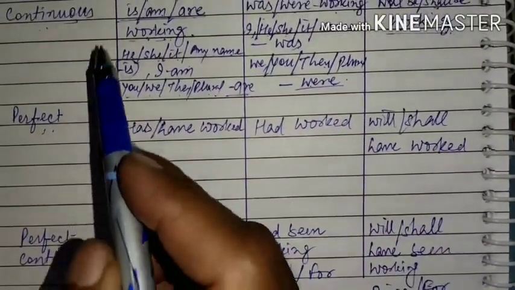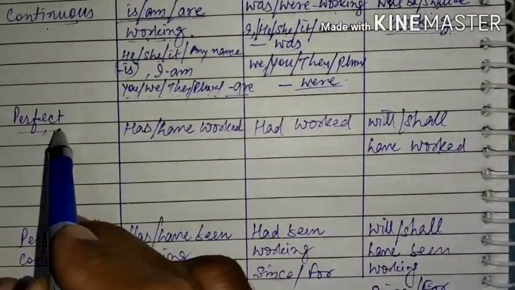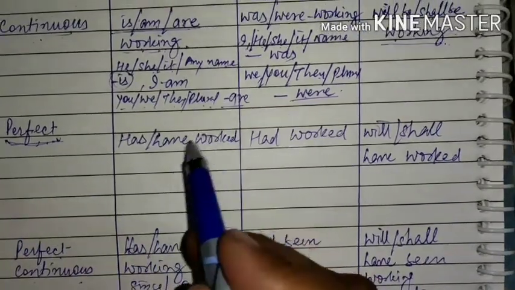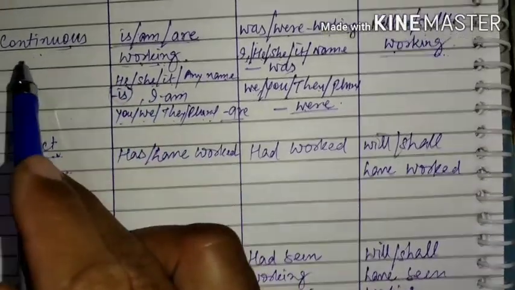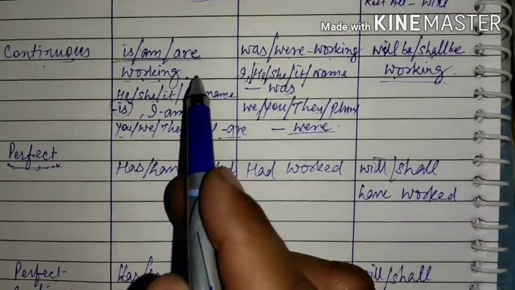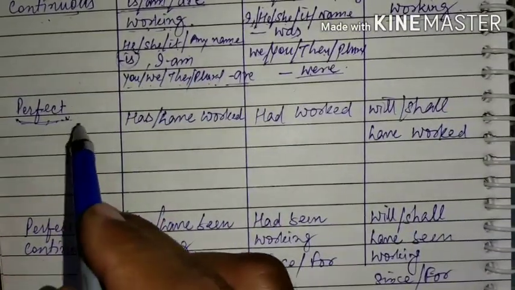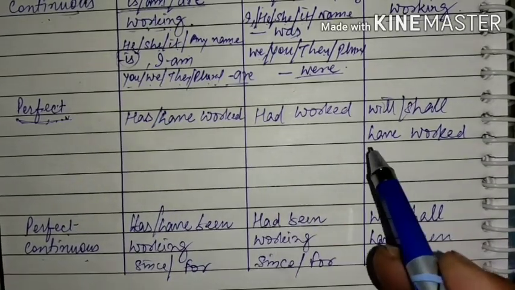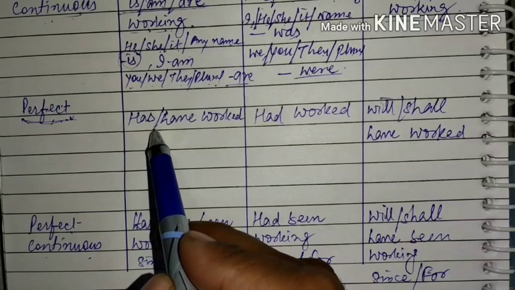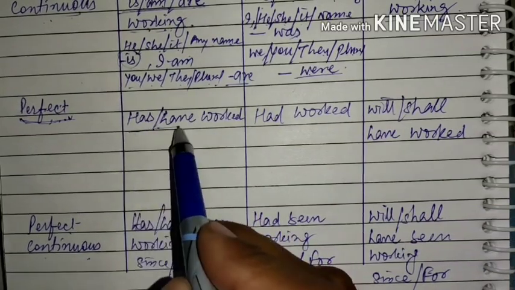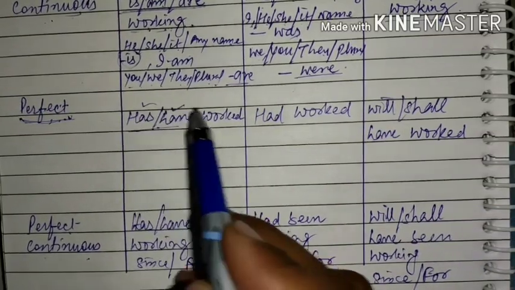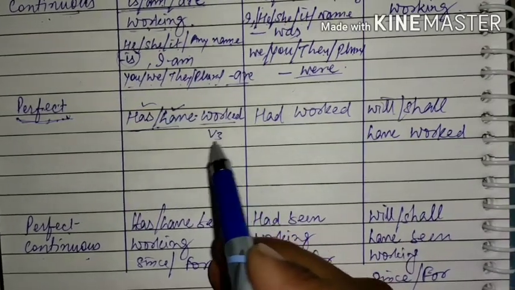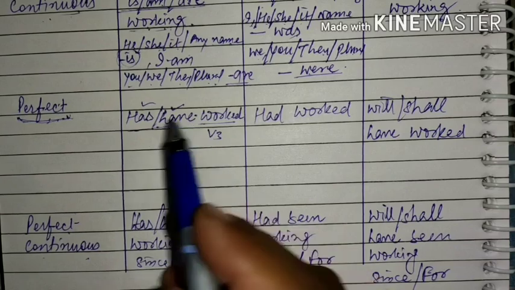Thereafter, if we talk about present perfect tense, means a work which has already been done, perfect. So because the continuous tells about the continuity of a work, and perfect tells about the work which has been completed, which has been accomplished, finished. So in present perfect tense, has and have are used as the helping verbs, and they will be followed by V3. Okay, third form of the verb.